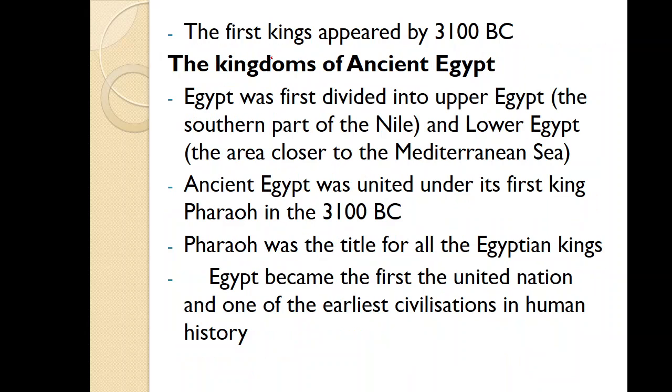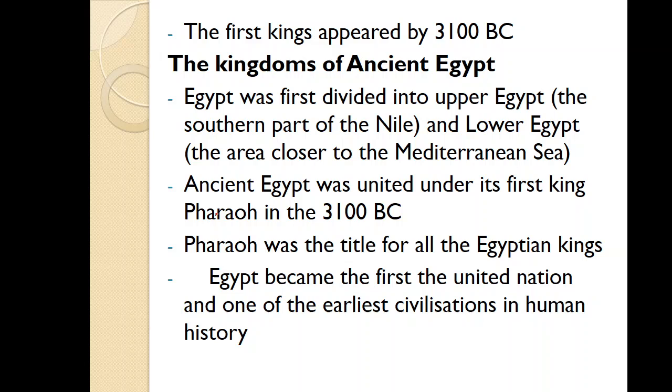The first kings appeared by 3100 BC, the first kings in ancient Egypt. Before ancient Egypt became a kingdom, it was first divided into Upper Egypt, which is the part on the southern part of the Nile River, and Lower Egypt, the area closer to the Mediterranean Sea, the far north of Africa.